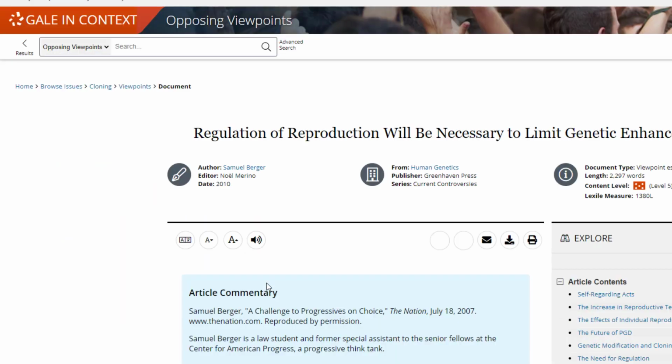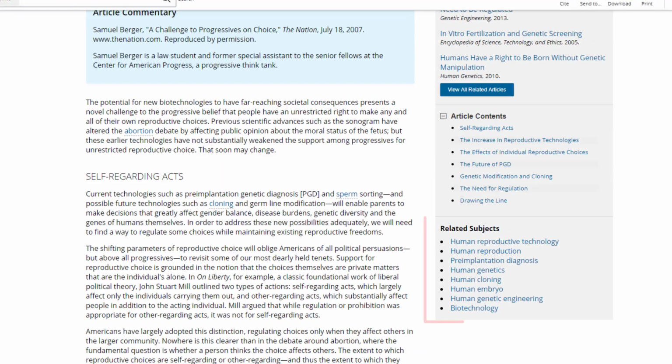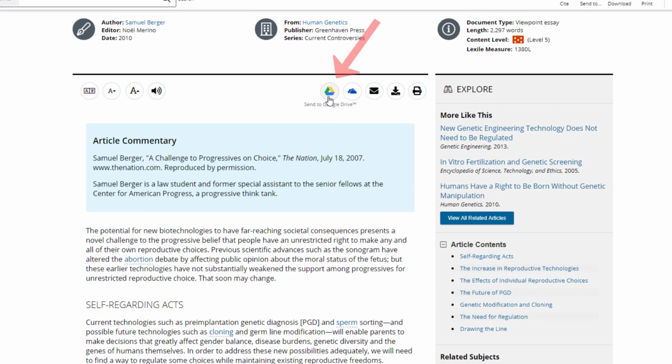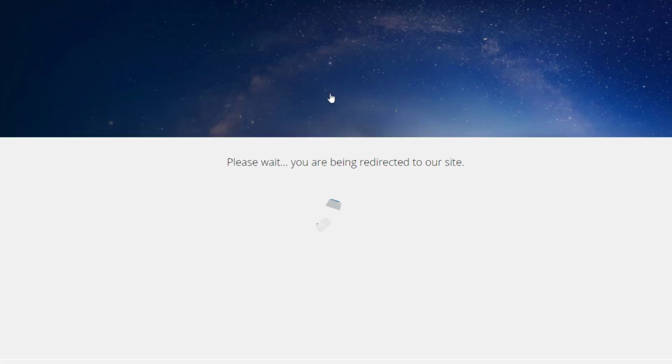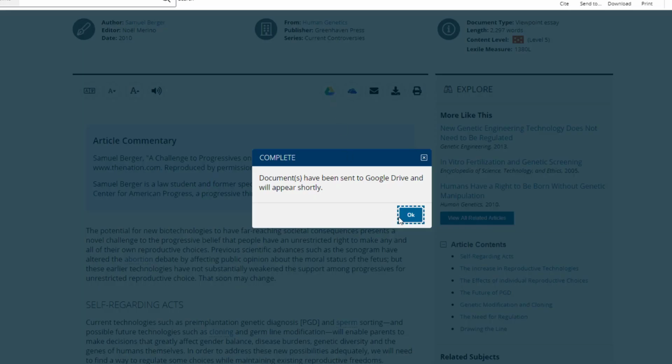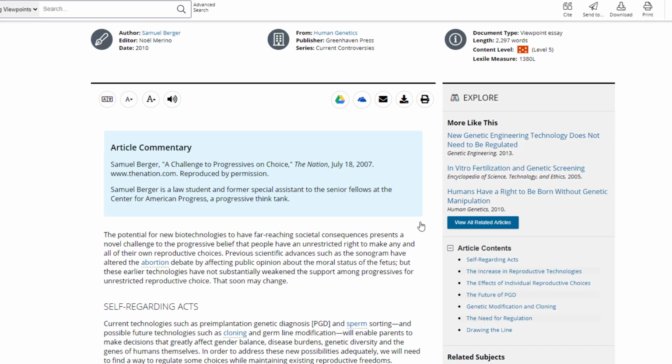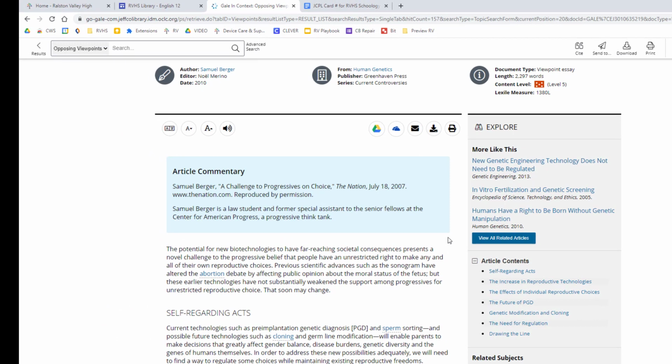When you click on an article, you'll get related subjects that can help you find similar articles. And if you decide you want to use an article, just click the Send to Google Drive button so that you will have a copy. It can take a few minutes for it to arrive in your drive, but make sure it gets there before you leave this tab. Sometimes I have had to click the Google Drive button twice.